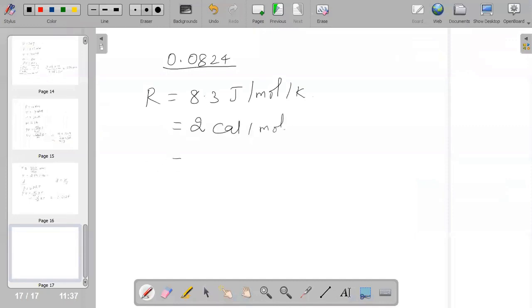It can be taken as 8.314 times 10 to the power of 7 when the unit is in ergs, and of course 0.0821 liter atm. So based on the unit, we need to decide what value of R we are going to consider in the numerical given.